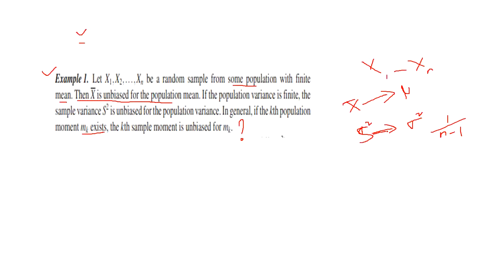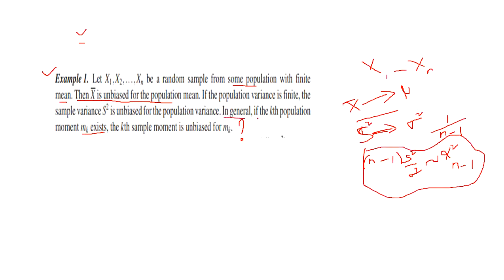This result also follows: n minus 1 into S square divided by sigma square follows a chi square distribution with n minus 1 degrees of freedom. We know this. Now what is the question? We know that x bar is unbiased, and the sample variance is also unbiased, this being for the chi square distribution with n minus 1 degrees of freedom.